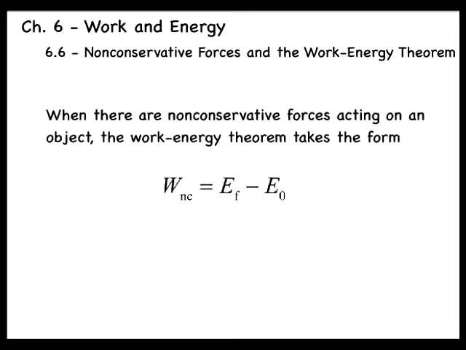In this case, W_NC is negative, and some mechanical energy is lost in the process since the final energy must be less than the initial energy. But another form of a non-conservative force is that of an onboard propulsion system, such as a rocket engine or the engine of a car, in which one form of energy is converted to mechanical energy that can be added or subtracted from the initial energy. In this case, W_NC can be positive or negative.